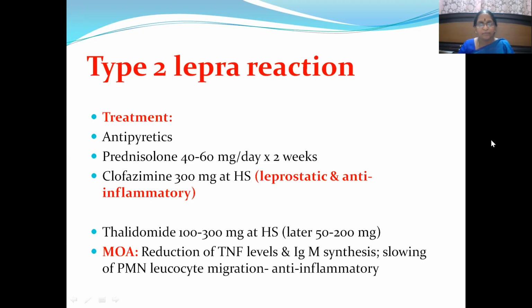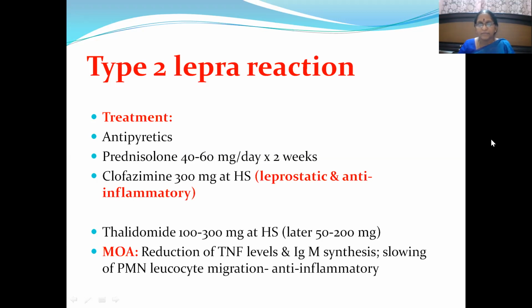Why are we not using rifampicin here? Because we have already discussed that nodules are formed because of the release of antigen from the bacilli. So rifampicin, if it kills more bacilli, can release more antigens, and then there is more possibility of more nodule formation. Because clofazimine is a leprostatic agent, and along with that has anti-inflammatory property, we prefer clofazimine specifically in type 2 lepra reaction. Then apart from that, thalidomide 100 to 300 milligrams at night time is given.